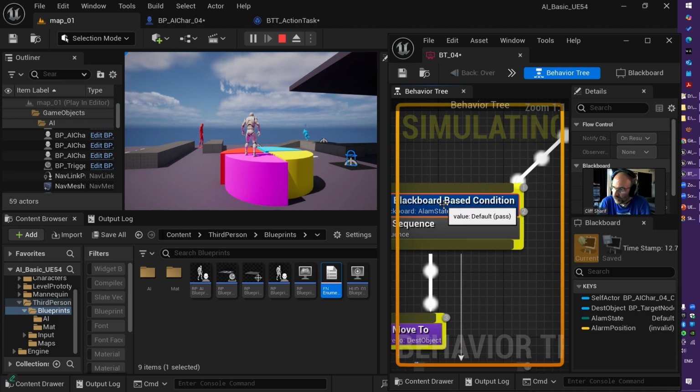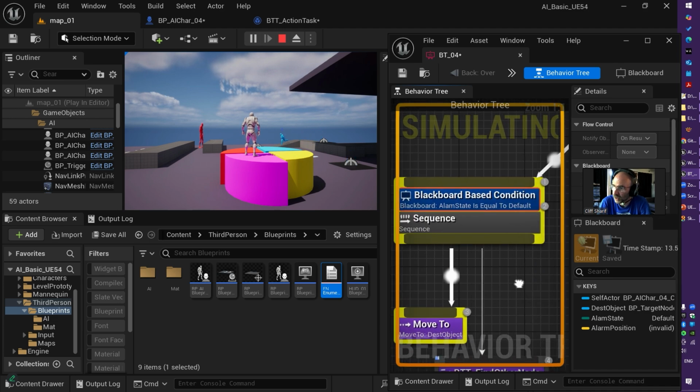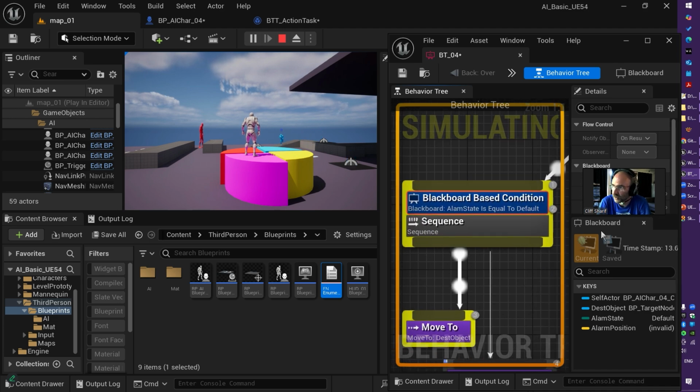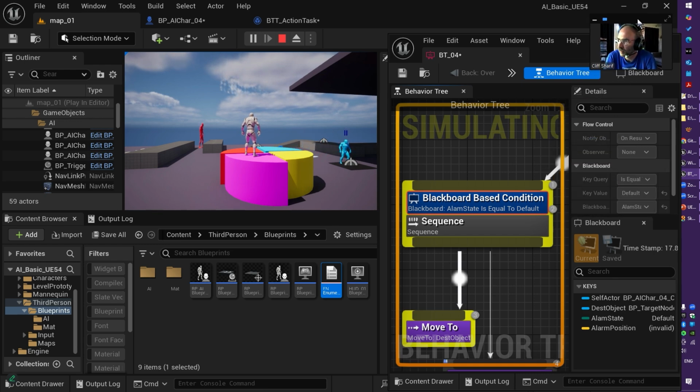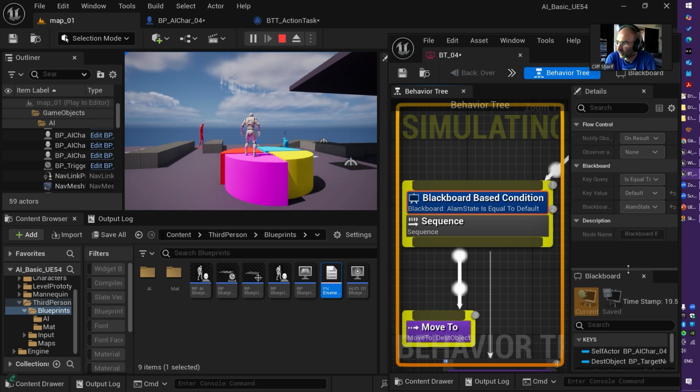Because my decorator, which is a blackboard based condition, is set to default, the alarm state blackboard key is default, so it will run this one here.